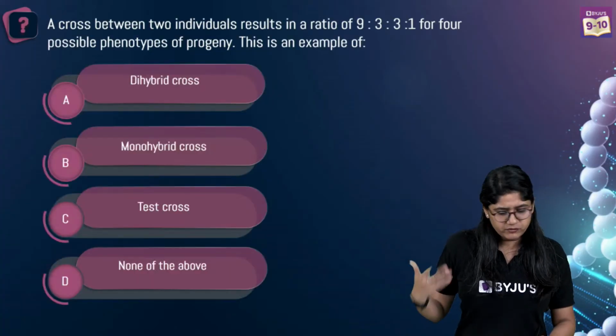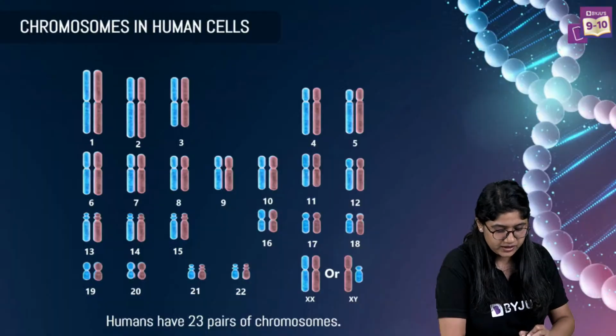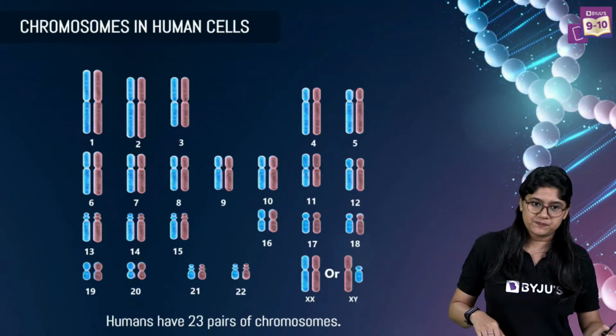Let's quickly move ahead. We will take this question later. And let's talk about sex determination, the last topic. Zia, that's a very long genotype that you have. Yeah, okay. The last is sex determination. Now, let's quickly talk about this.